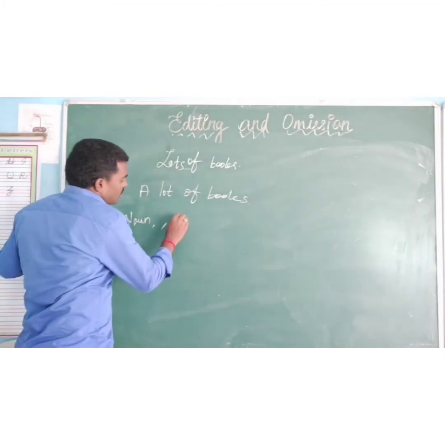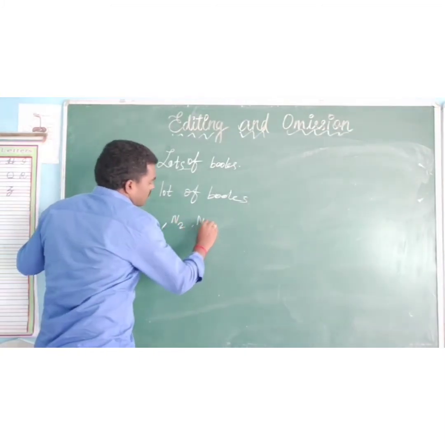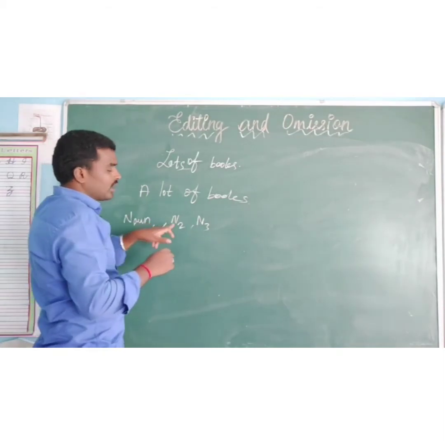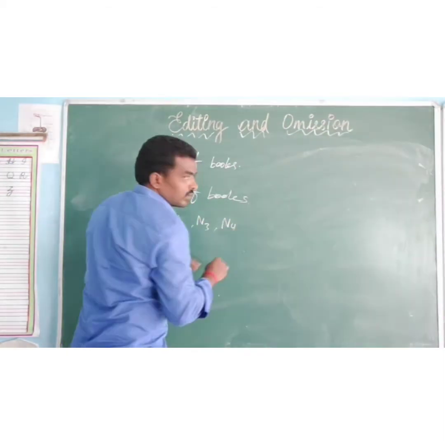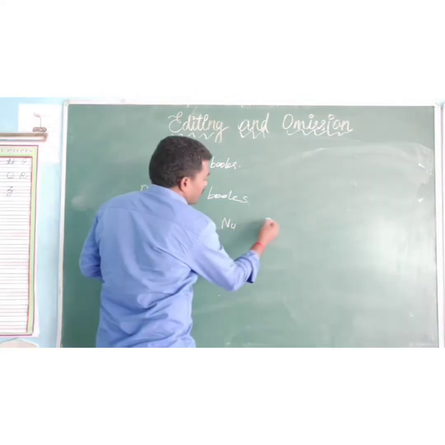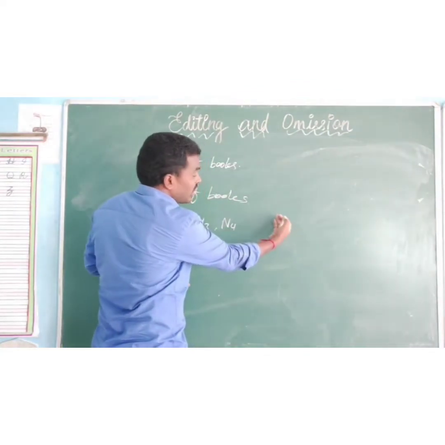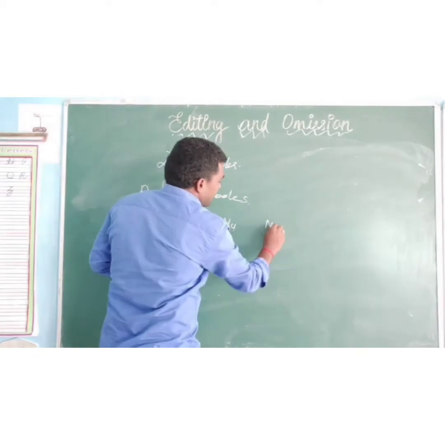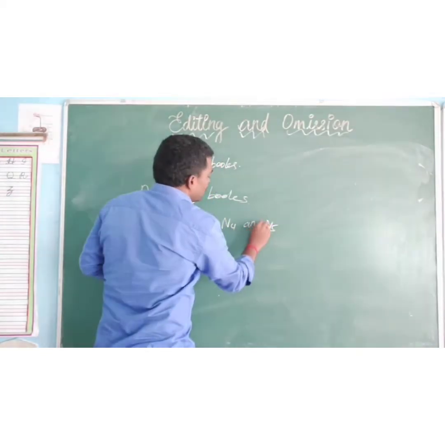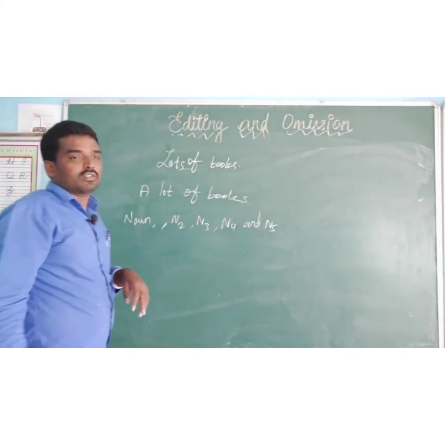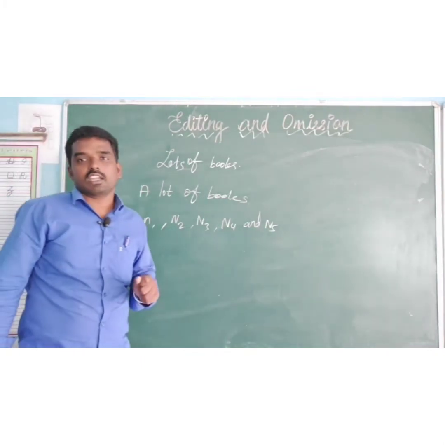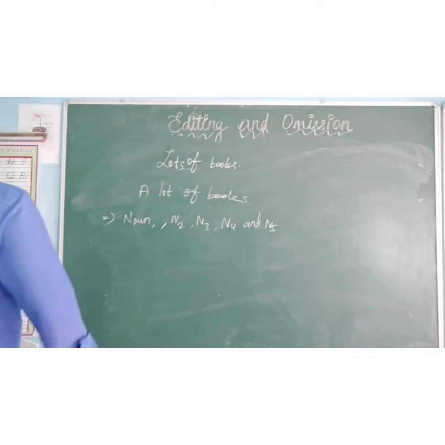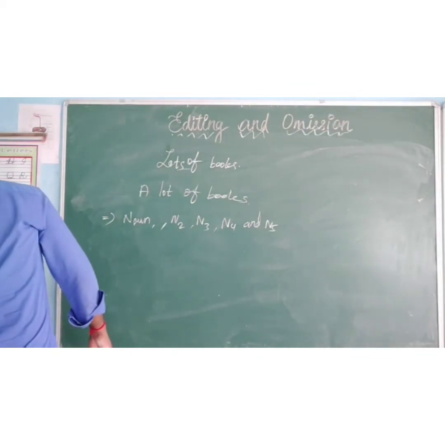Noun 1 Tamil, noun 2 English, noun 3 Maths, noun 4 Science; before the completion, the last noun, noun 5, we want to use "and." This is another rule. Can you understand?